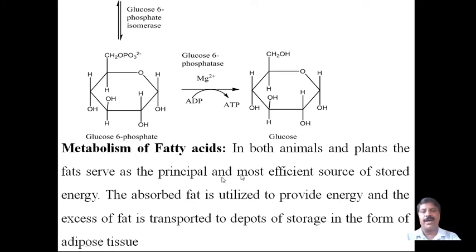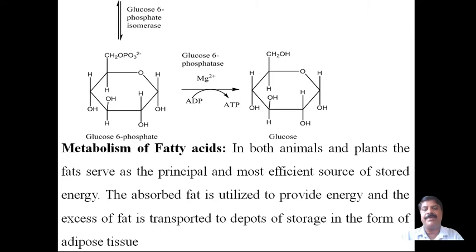In both animals and plants, the fats serve as a principal and most efficient source of stored energy, because plants store their energy in the form of fat in seeds, whereas in animals the fats will be stored in the adipose tissue.